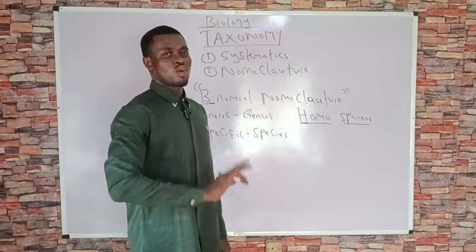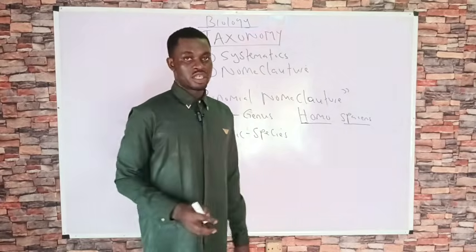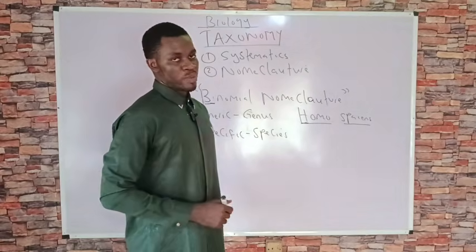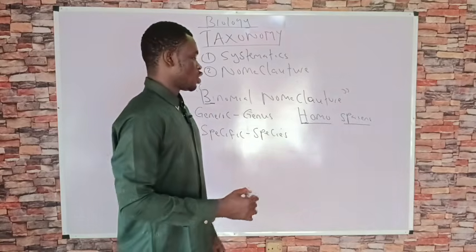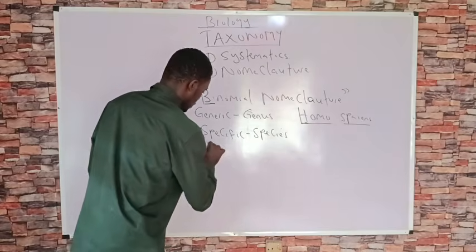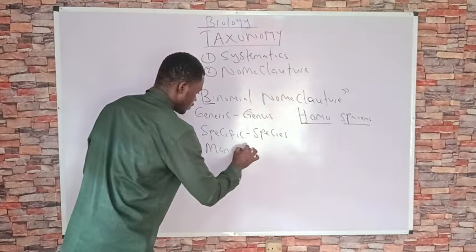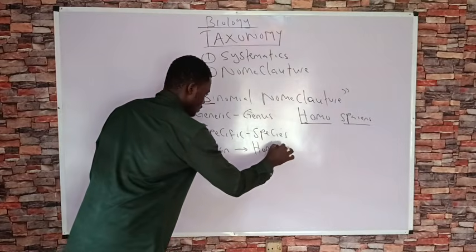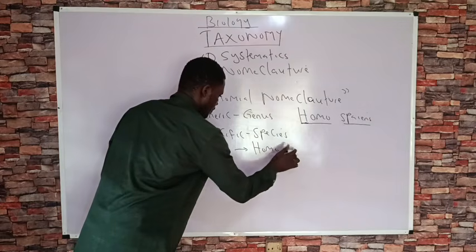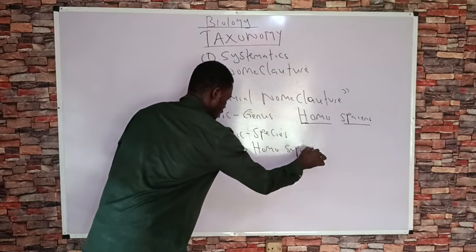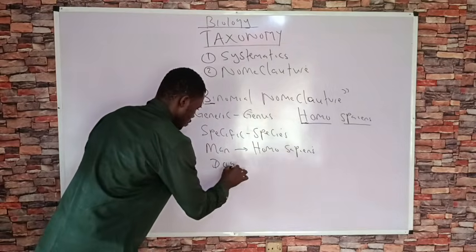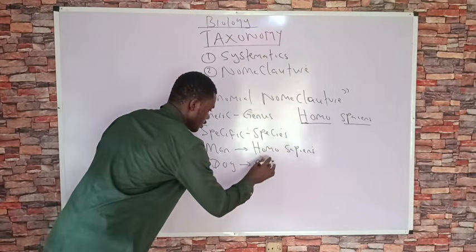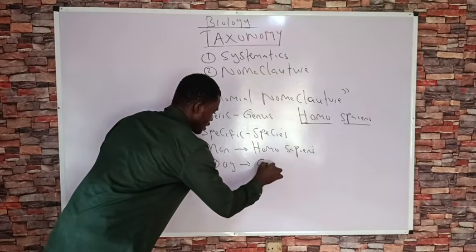Almost every single organism on Earth is given a binomial nomenclature. So what are some common organisms and what are their binomial nomenclature? For man, we already mentioned Homo sapiens. For dog, we can have Canis domestica.